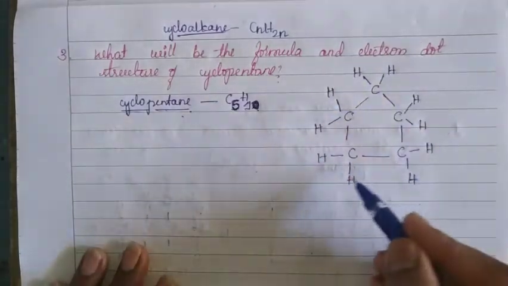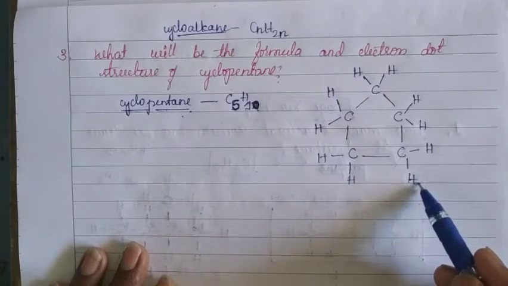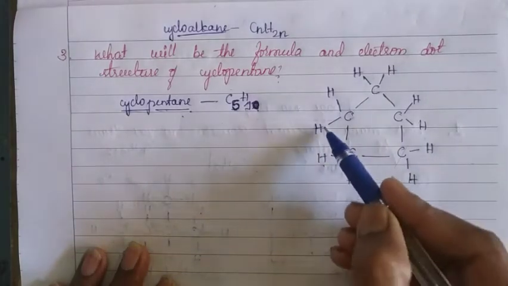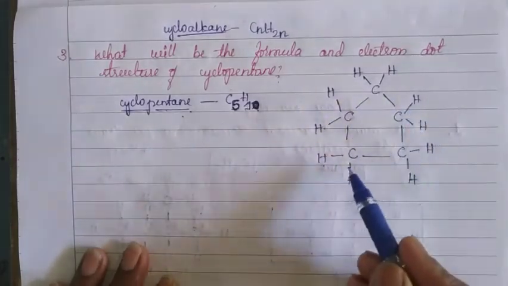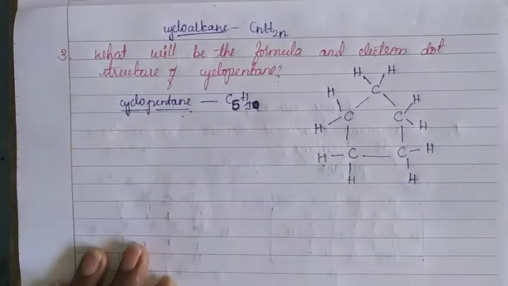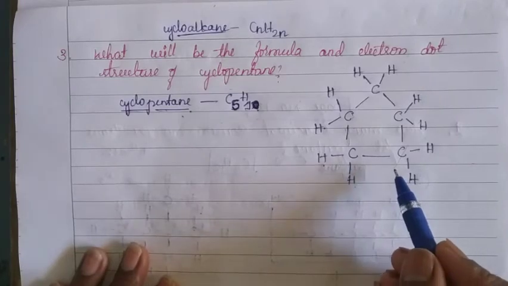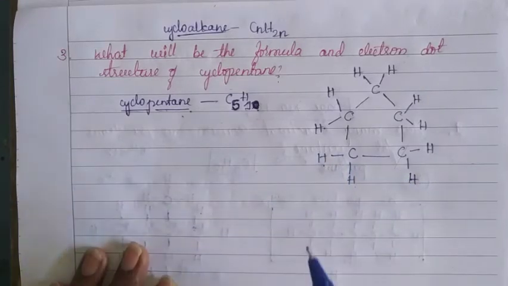Now count the hydrogen atoms: 1, 2, 3, 4, 5, 6, 7, 8, 9, 10. And 5 carbon atoms are there. This fits our molecular formula. This is the simple structural formula of cyclopentane.